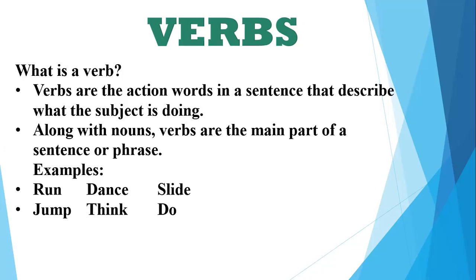So verbs play a very major role in a sentence, and almost every sentence comprises verbs. The examples can be run, dance, slide, jump, think, do, eat, drink, whatever. There are thousands and thousands of verbs. I can't list them all here, but these are just a few examples for those who still have any confusion with verbs.